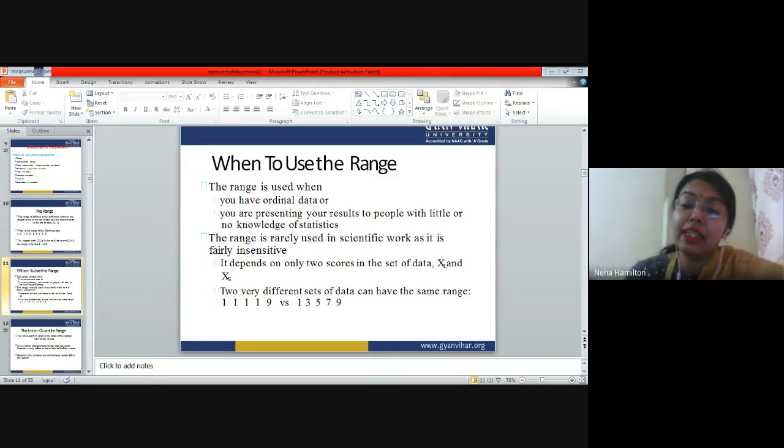See, what is nominal data? Nominal means for namesake. Namesake means in the previous classes we have coded in an Excel sheet that male is equal to 1 and female is equal to 2, so that we make the calculation process easier. That doesn't mean that 2 is greater than 1 or 1 is smaller than 2, right? These are just codes that we use to simplify the data analysis process. So that kind of data is called nominal data, right? What is nominal data? Namesake data. We are just coding that particular number, right?